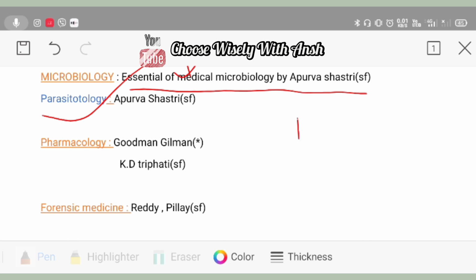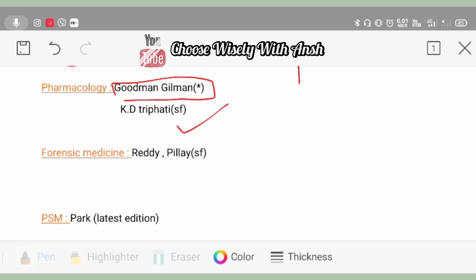For pharmacology, the standard book is Goodman and Gilman. But you can also take a student-friendly version. This is K.D. Tripathi. For forensic medicine, you can go with Reddy. This is quite a black and white book. If you want to go for a student-friendly version, you can go with Pillai.